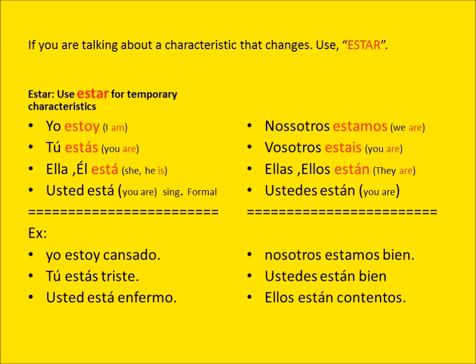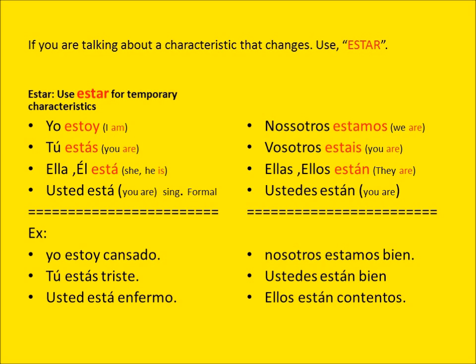Tú estás, you are. Ella, él está, she, he is. Usted está, you are. Nosotros estamos, we are. Vosotros estáis, you are. Ellas, ellos están, they are.